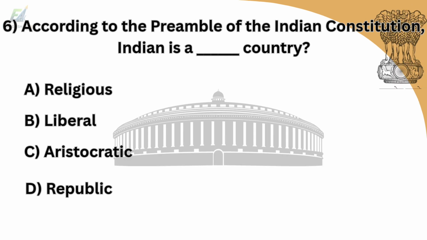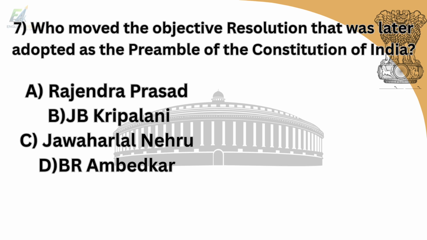Sixth question is, according to preamble of the Indian Constitution, India is a country of. Option A is religious. Option B is liberal. Option C is aristocratic. Option D is republic. And answer is option D, republic. Seventh question is, who moved the objective resolution that was later adopted as the preamble of the Constitution of India? Option A is Rajendra Prasad. Option B is J.B. Kriplani. Option C is Jawaharlal Nehru. Option D is B.R. Ambedkar. And answer is option C, Jawaharlal Nehru.